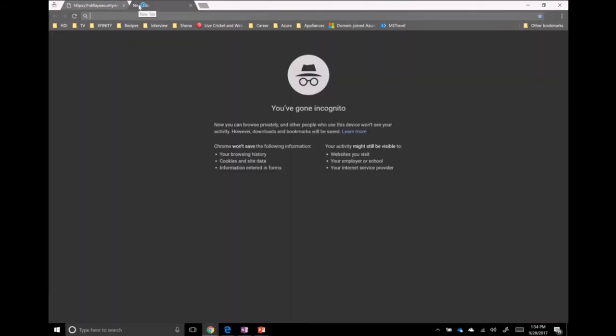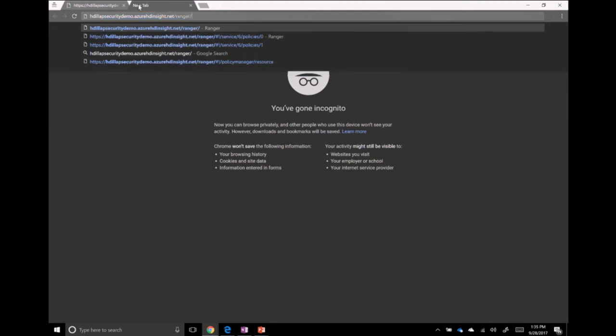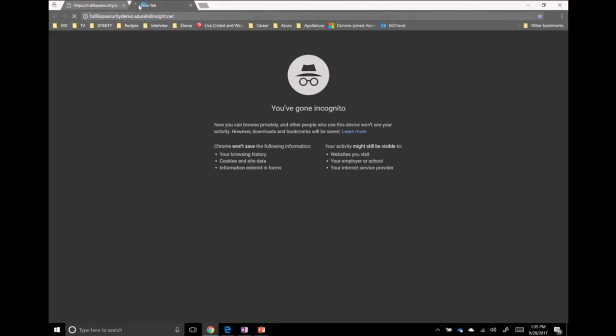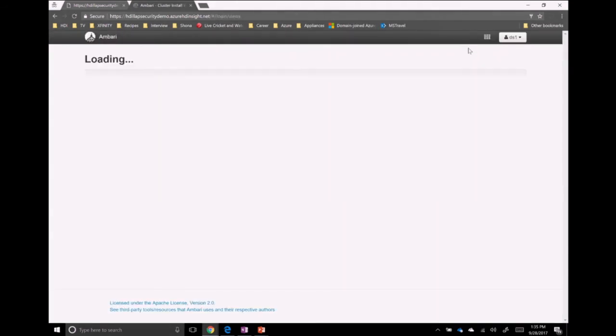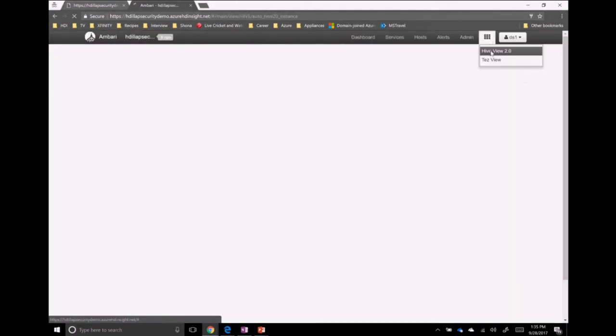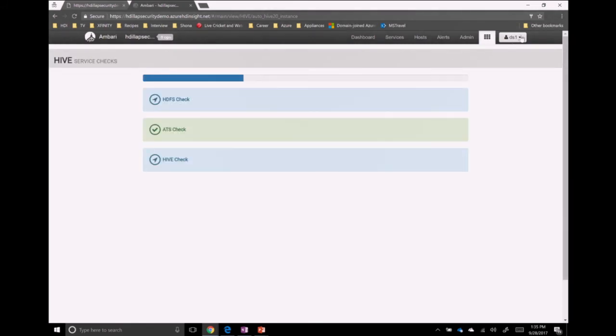But if I go to Hive and try to run select star from supplier, let's see what happens. So let's go to Hive view. I'm logged in as data scientist 1.